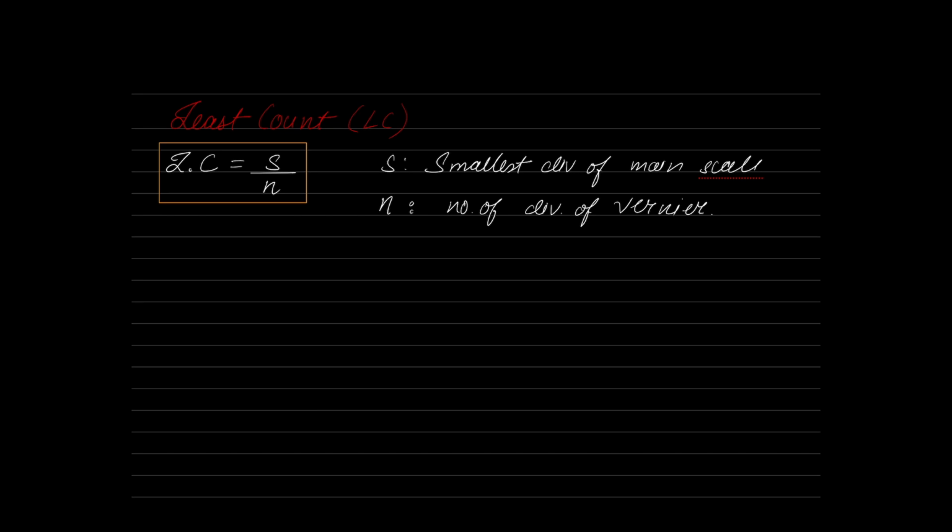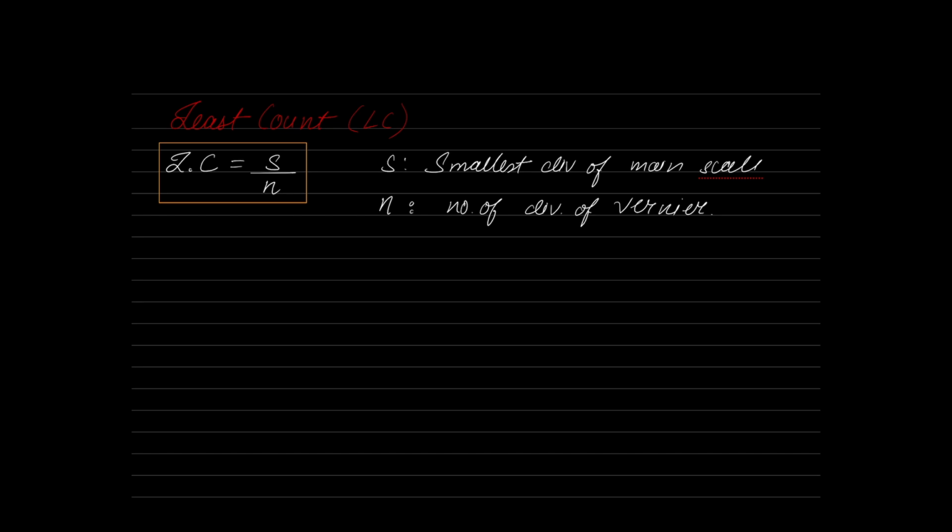In the second model of problem, they will tell you the main scale detail and the required least count. They will ask you what is the right type of vernier, or ask you to design a particular vernier, direct vernier or retrograde vernier, whatever it is. If you know the S value and the least count value, you can calculate N. For a direct vernier, NV is equal to N minus 1 into S. For a retrograde vernier, NV is equal to N plus 1 into S. For an extended vernier, NV is equal to 2N minus 1 into S. Substitute the value of N here. That's it.